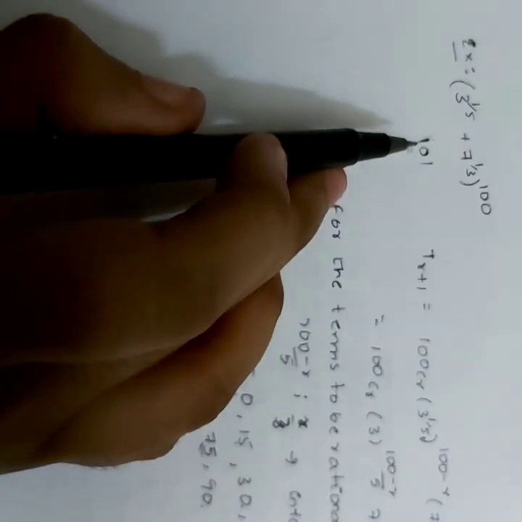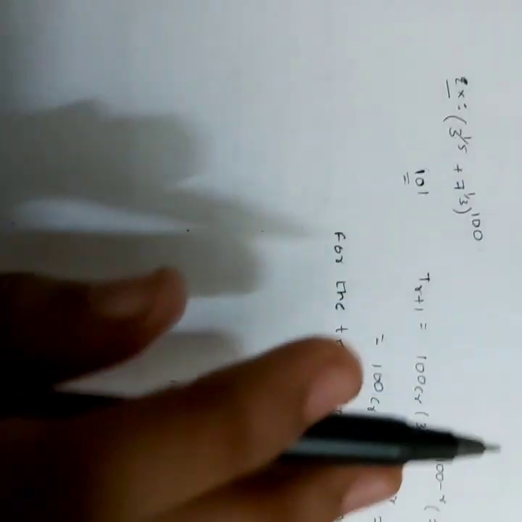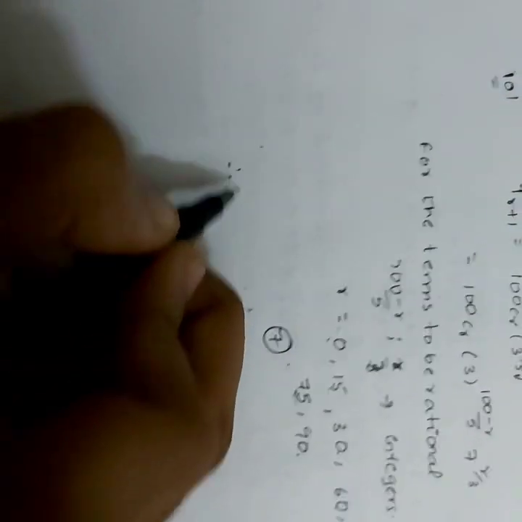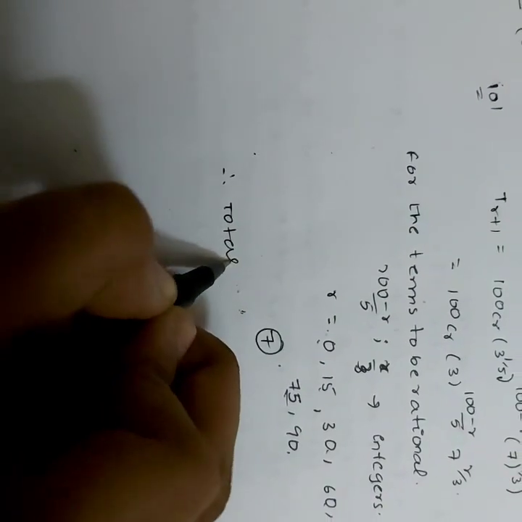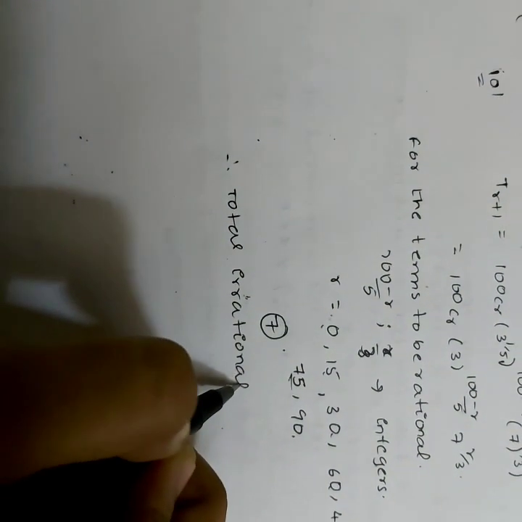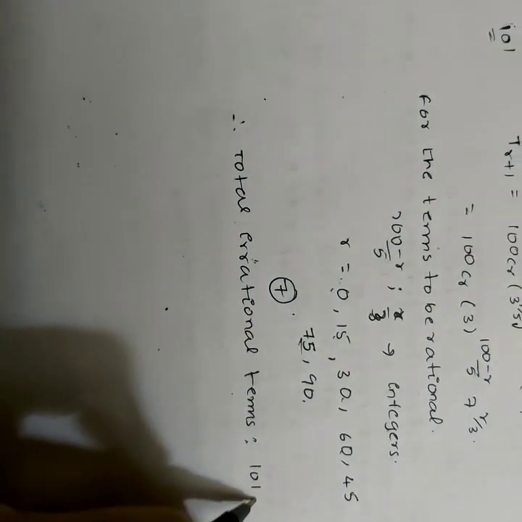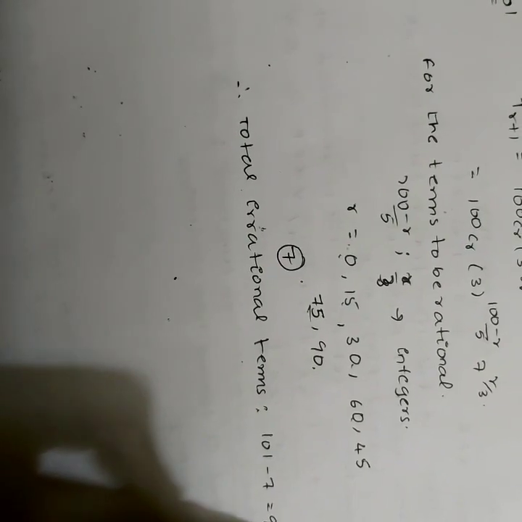Since the total number of terms is 101, the total irrational terms here are 101 minus 7, that is 94.